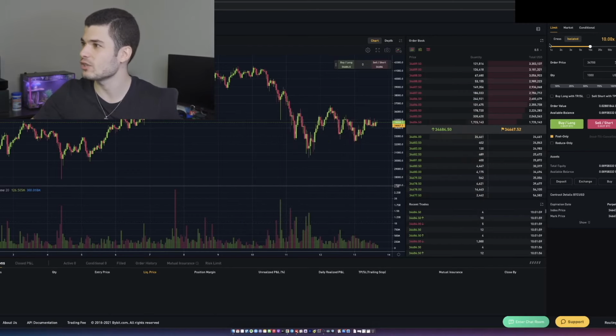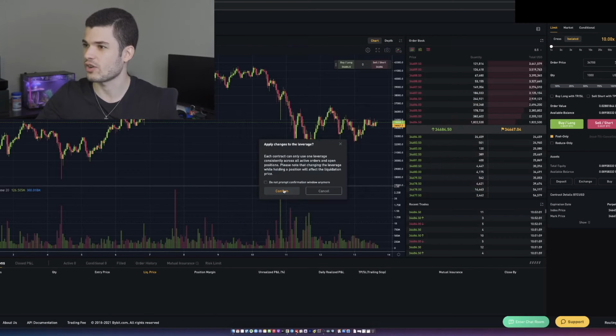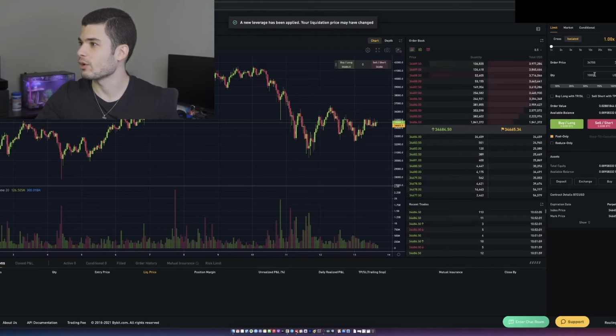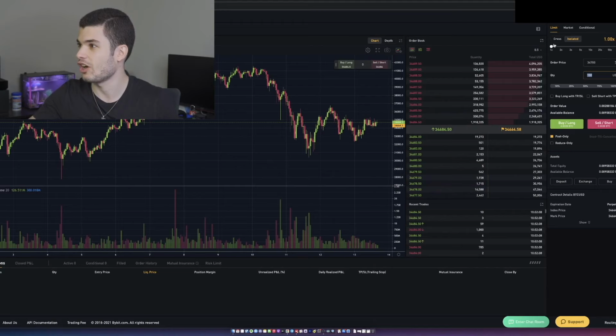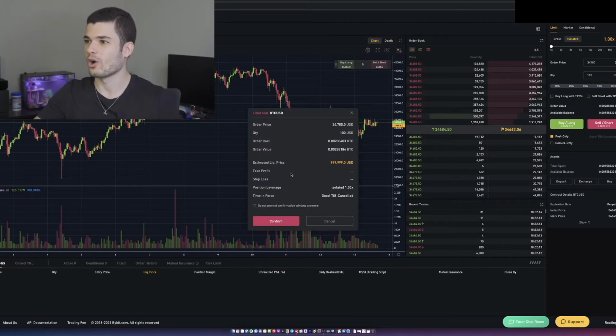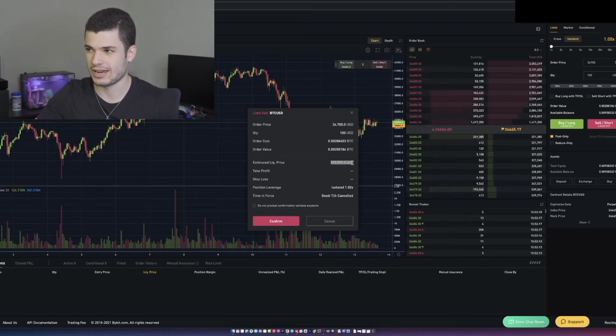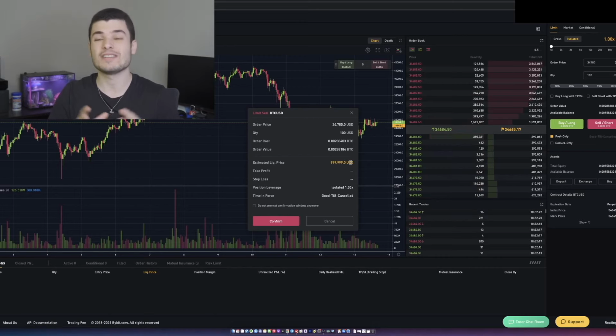Because if I cancel this and go to a 1x trade, right? We're going to a 1x. So now I need to shift this down because we need $100 at 1x. Our quantity is going to be $100 that we're going to have to put in, and $100 is going to be our order value. Now my liquidation price is $999,999 US dollars. It gives us a huge range.